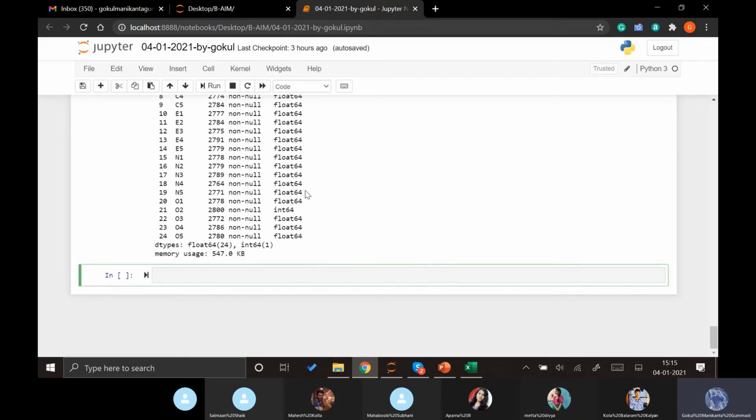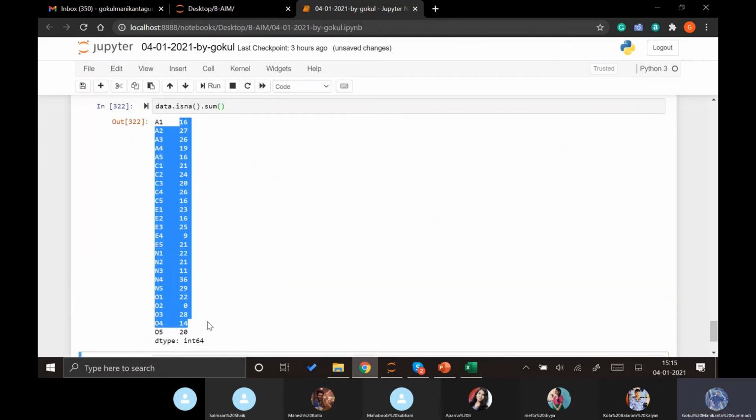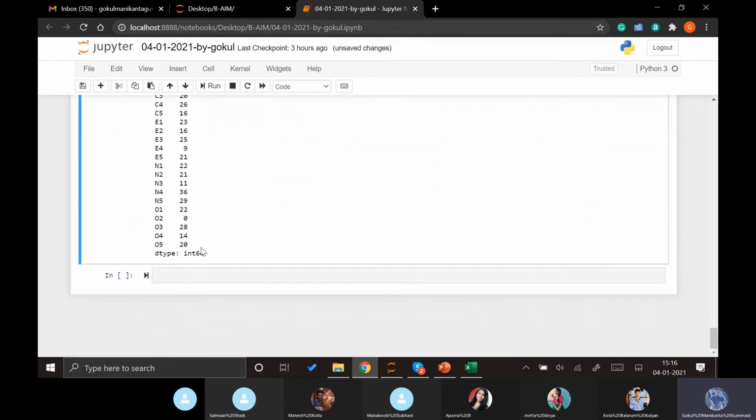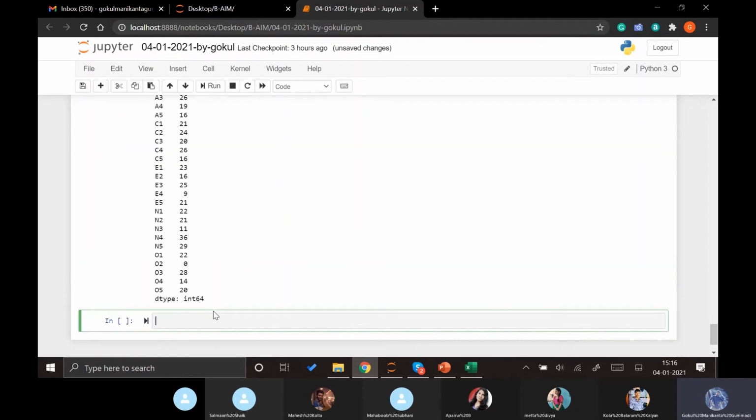So let's quickly check if there are any missing values. We can see there are a lot of missing values actually. We can just remove all these missing values, or we can impute. Now let's quickly remove this and just perform our factor analysis.